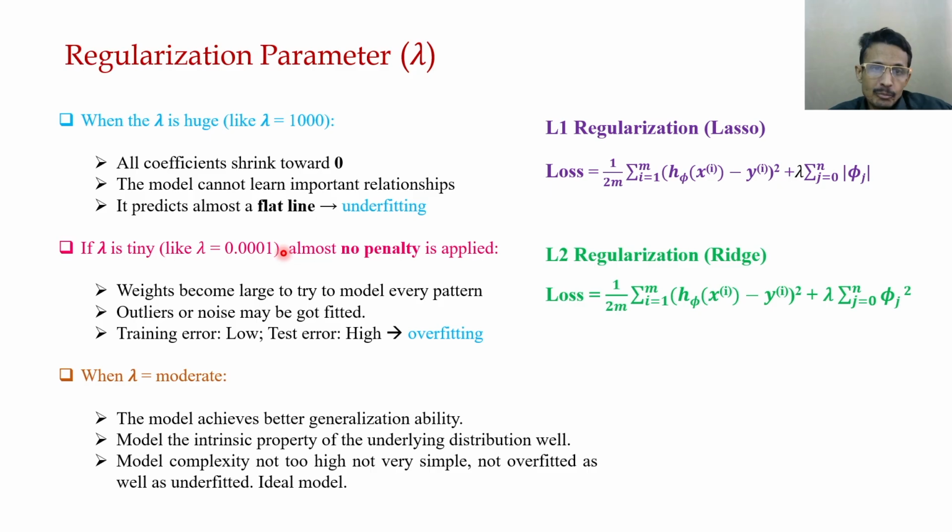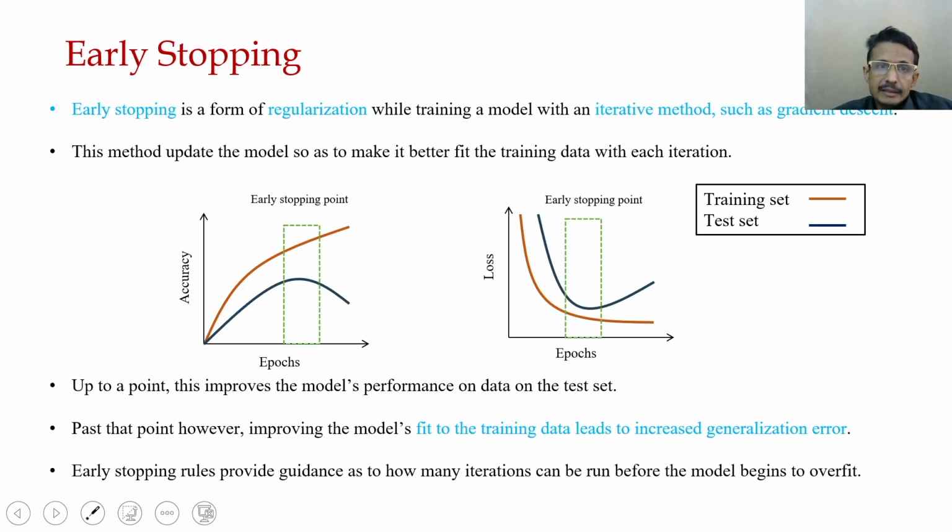Now we just touch upon another way to handle overfitting, called early stopping. This is a kind of regularization, used when training a model with an iterative method such as gradient descent. Try to understand this.